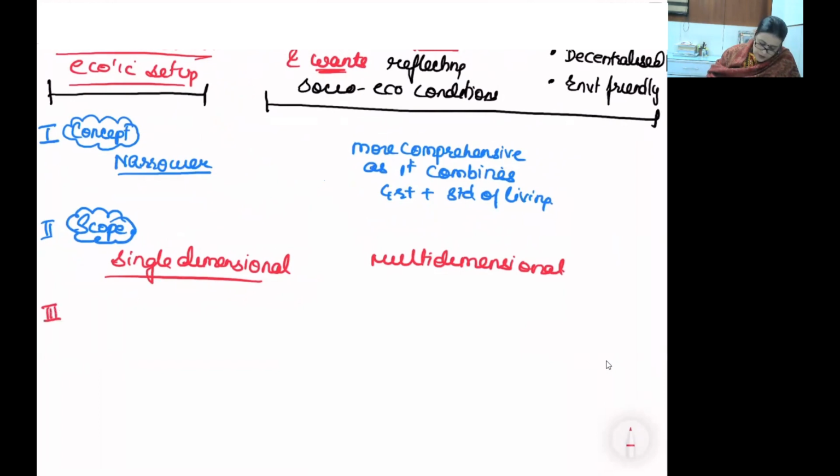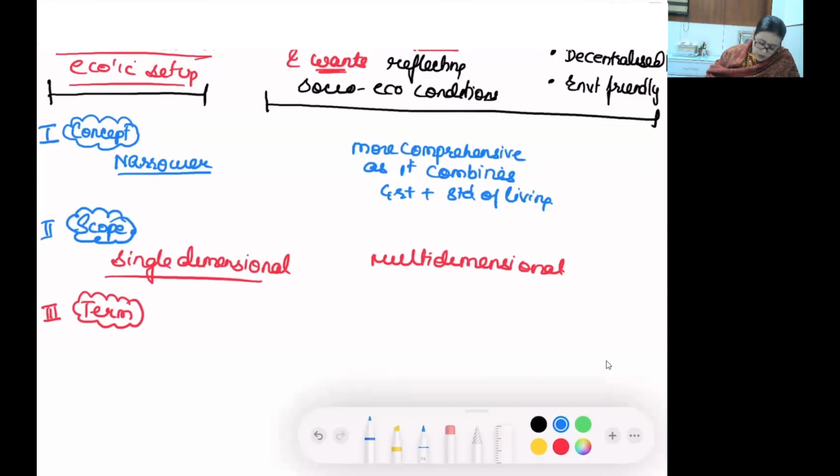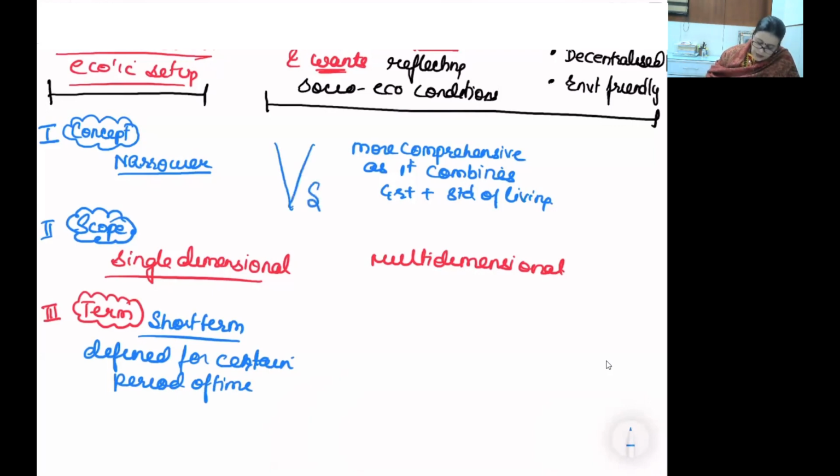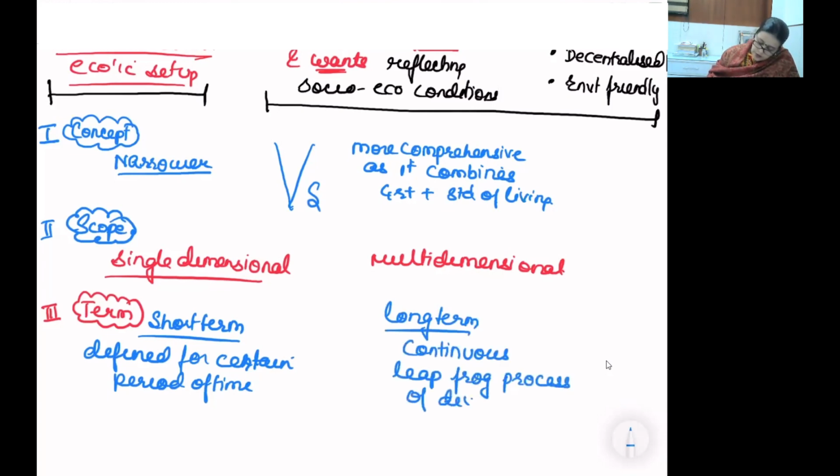Third point of comparison. Answer organized banta hai isse. Otherwise, बहुत fragmented type of answer gets created for such topic. Term. If I talk about economic growth, we refer it as short term, as it is defined for certain period of time. However, when I take the reference of economic development, I say it is a long-term process, as it denotes continuous leapfrog process of development.